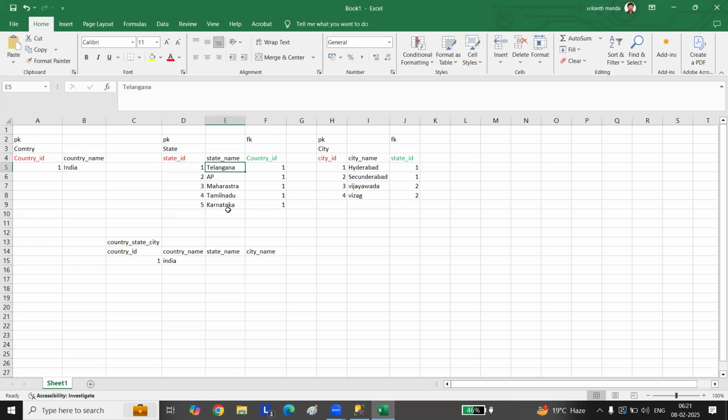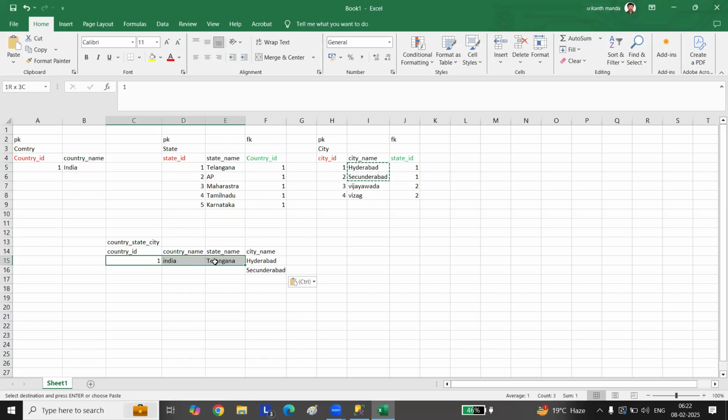Now I'll get all these states and put them here. So this would be the same, right? Now city. Go ahead and get these all. Right now, you'll get to understand. One minute, I'll just remove this. Now I'll go with Telangana and put it here.